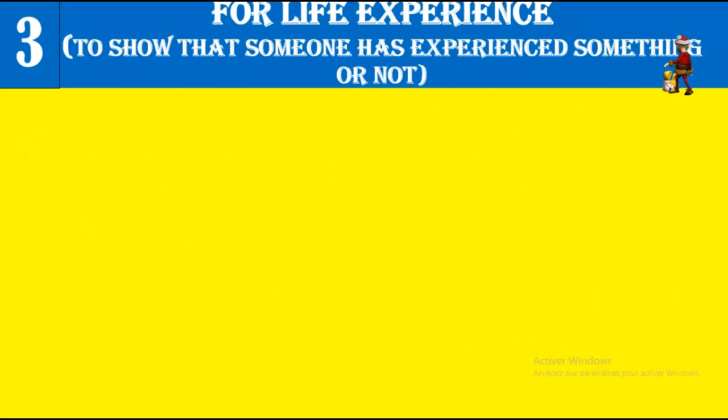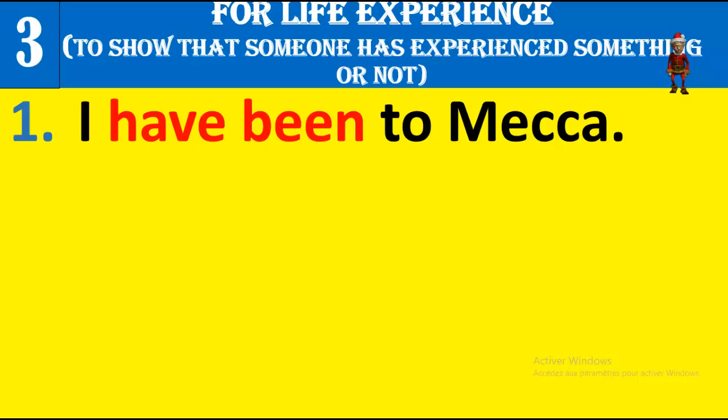We also use the present perfect simple for life experience, meaning to show that someone has experienced something in his life, or someone has done something, or something has been done. Okay? For example, I have been to Mecca. So one of my life experiences is being to Mecca. Many people here with us have never been to Mecca, but I myself have been to Mecca. This is my experience. Okay? But don't say last year, don't give the period, don't specify the period or the moment.